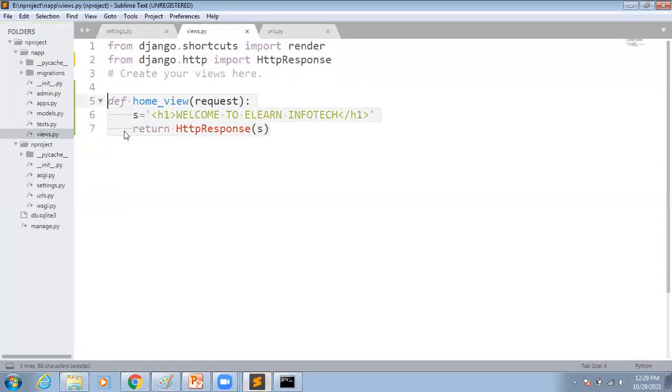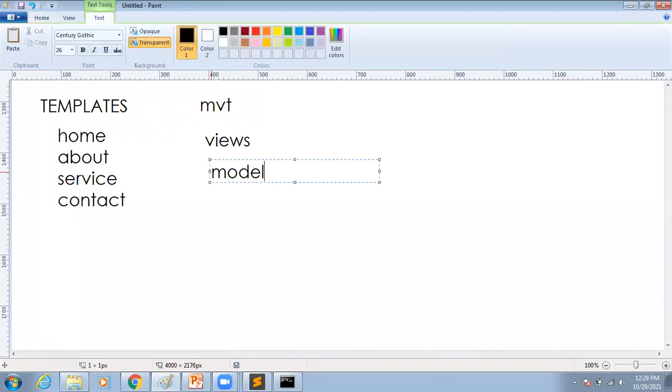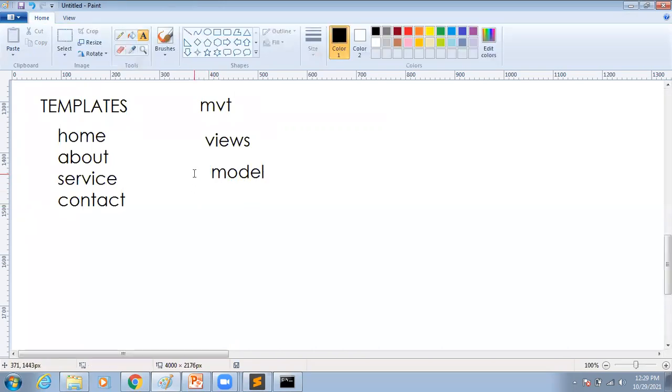Then how to work with multiple views, how to connect with templates, how to connect with the database, everything we are going to discuss under the views concept only. And after that, here M means model. So how to work with model?